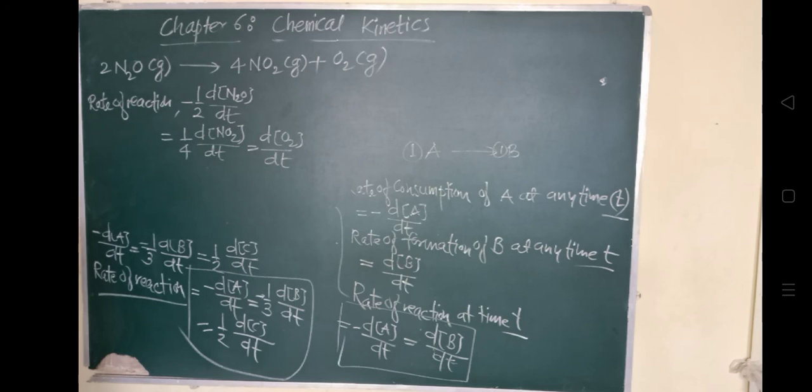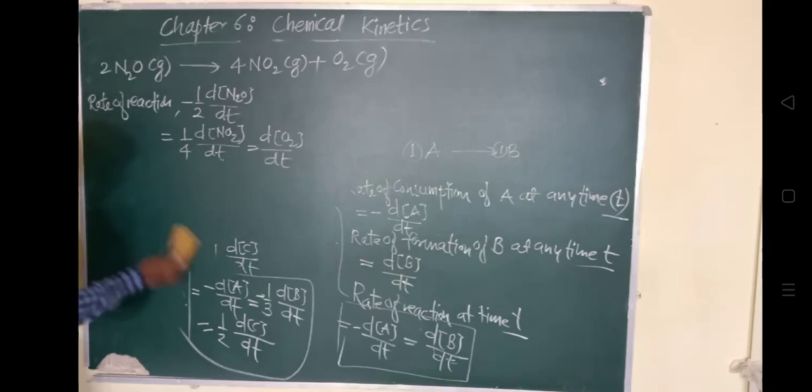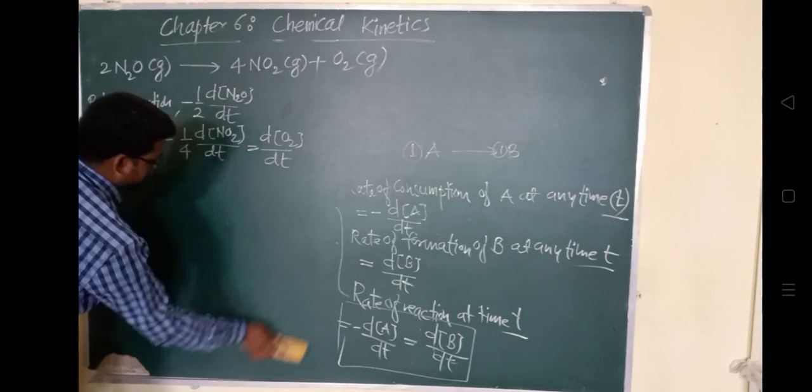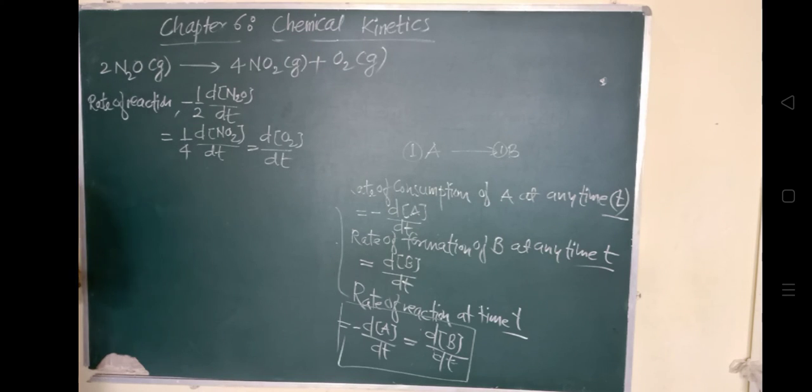So for a general reaction, any reaction, let us see how we write it. Suppose any general reaction is there, consider a moles of capital A and b times the capital B forming a product, c times C and d times D. Generally we take this general reaction.